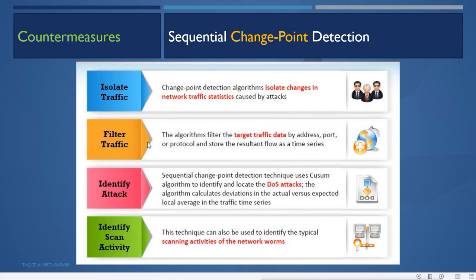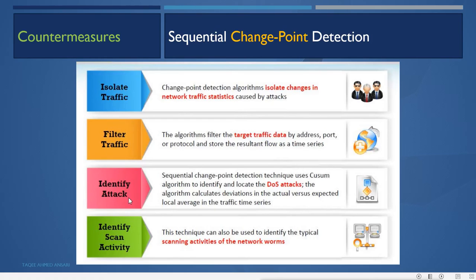Next, filter the traffic. The algorithm filters the traffic data by address, port and protocol, and stores the resultant flow as a time series. So what does the filter do? We can set the filter to isolate traffic based on the address and port of the protocol, and store the resultant flow as a time series.